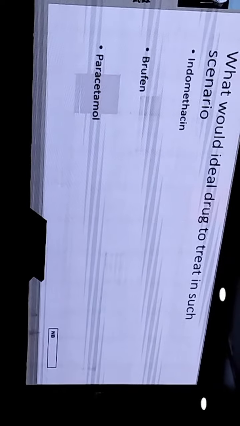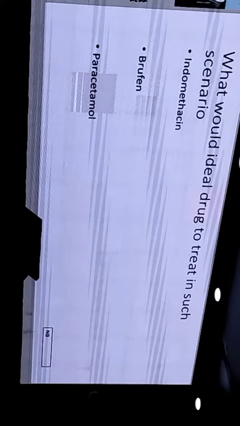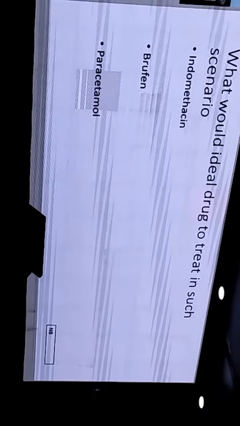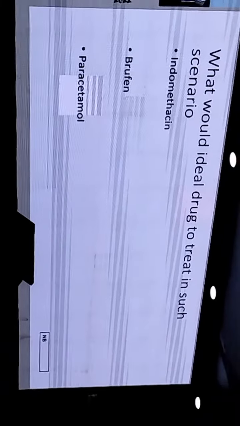So what should be the ideal drug in such a scenario when you find metabolic acidosis, increased urea and increased creatinine, and you need to treat this PDA? Indomethacin, brufen, or paracetamol? I think, given this scenario in this baby with deranged KFT, the most suitable drug would be paracetamol, because brufen and indomethacin will both have some sort of renal derangement which can further increase. There is good enough evidence for now for use of paracetamol in such situations.